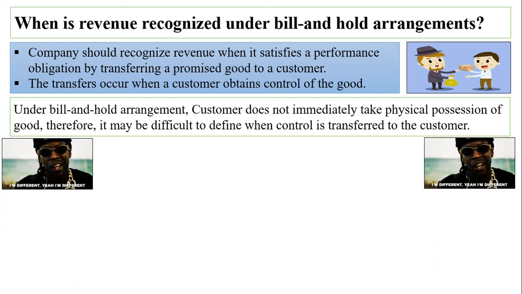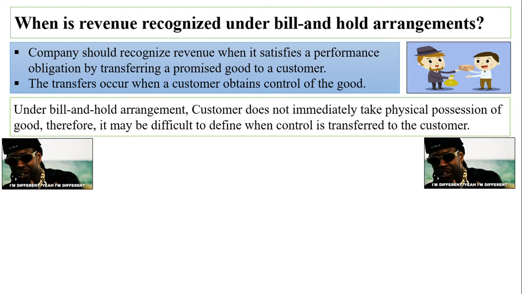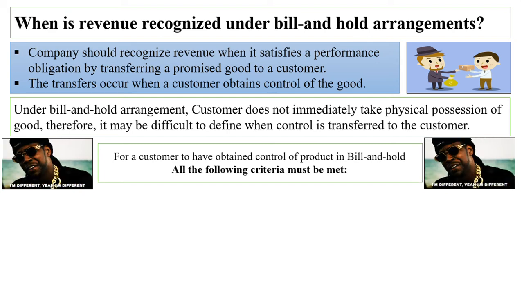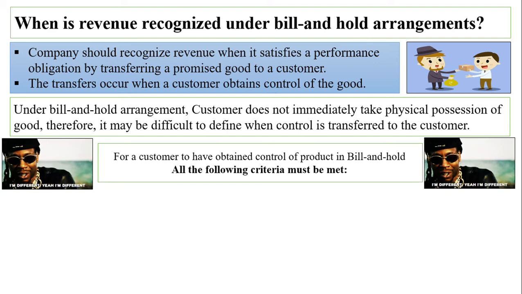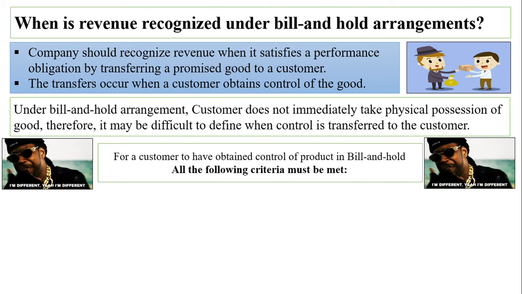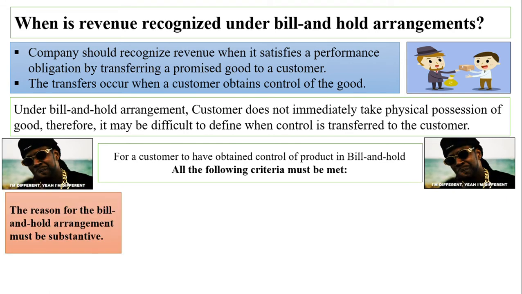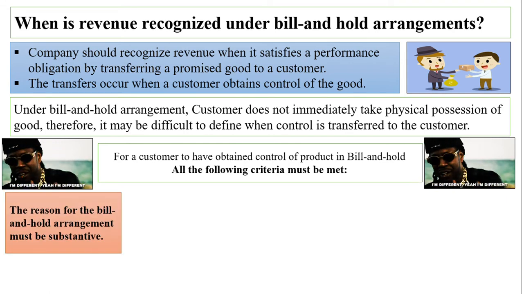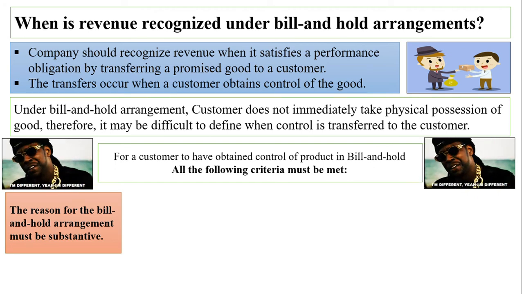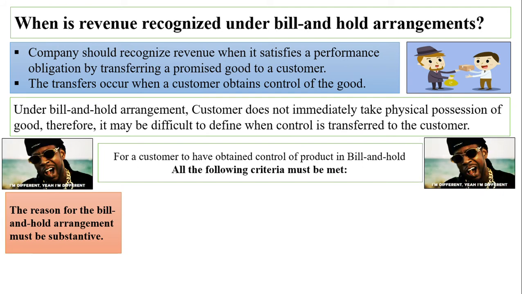That is the reason I'm saying this is different from the normal scenario. So what Ind AS 115 says is, if the following criteria are met, then it is assumed the customer has obtained control of the product, and we can recognize the revenue as and when the agreement is entered. The first criterion is that the reason for this arrangement must be substantial, like it should be valid, not an invalid reason, such as a space constraint or delay in the production schedule. The reason should be valid.